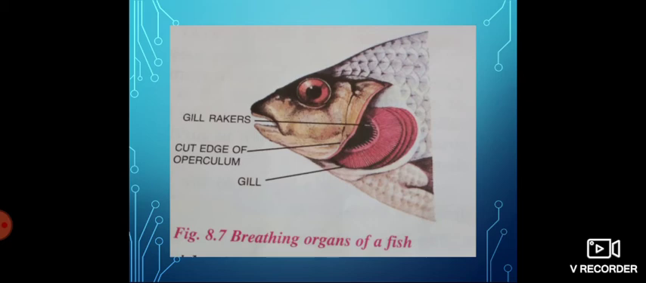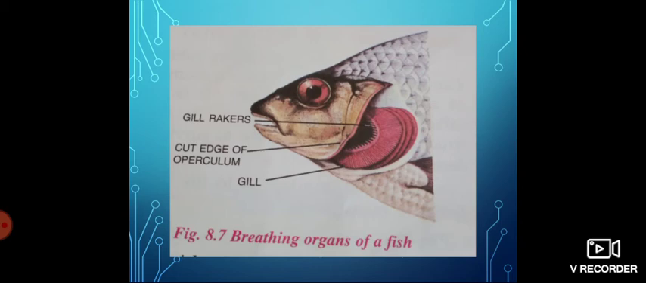Fishes have gills. These gills are the respiratory organ, which is located on either side of the throat and is covered by the operculum, which helps in respiration. How does the respiration take place in fish?